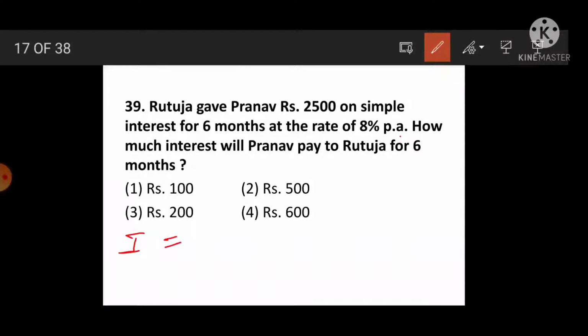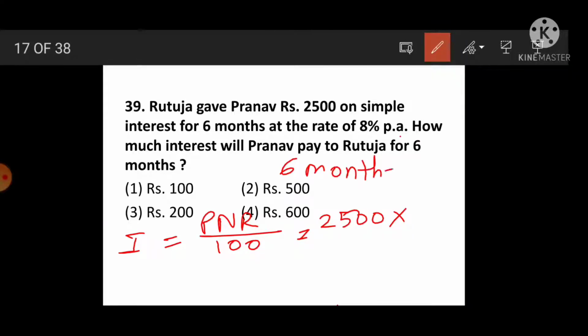Simple interest is equal to PNR upon 100. Some books give PNT, PRT or PNR. N or T means time. Here, P means principal, how much? 2500, into N. Given 6 months, and 6 months is equal to half a year, yes?